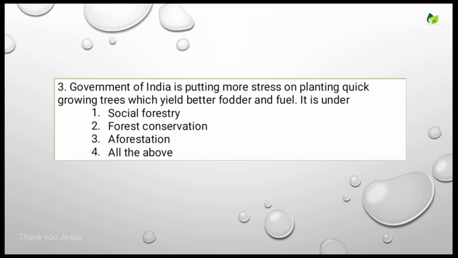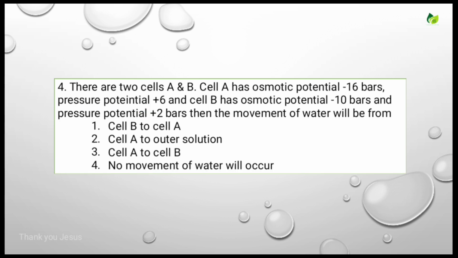Let's see the next question. Government of India is putting more stress on planting quick growing trees which yield better fodder and fuel. It is under? Options are social forestry, forest conservation, afforestation, all of the above. Let's see the correct answer. Social forestry is the correct answer.